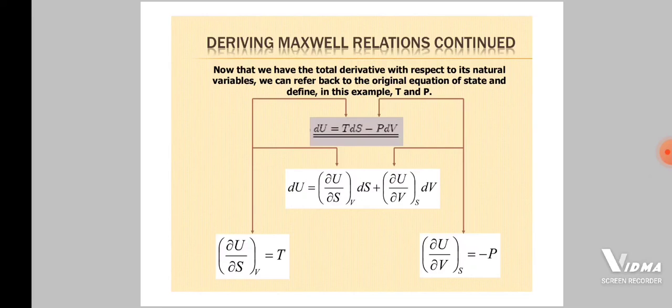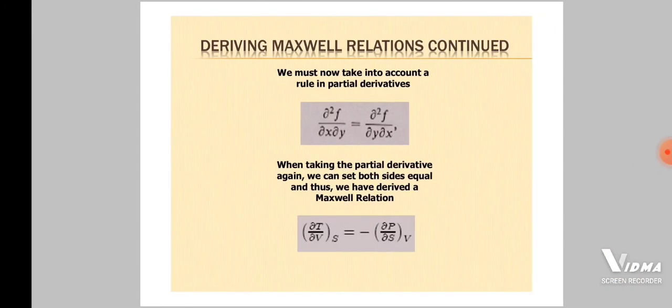Now differentiating the first equation with respect to S keeping V constant, we get T. Again differentiating with respect to V keeping S constant, we get -P. Substituting these values in the second equation, we get the first Maxwell relation: (∂T/∂V) at constant S = -(∂P/∂S) at constant V.